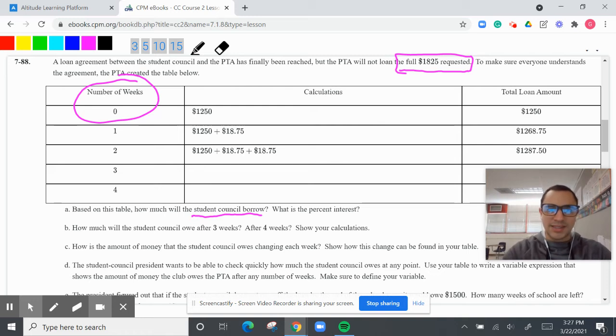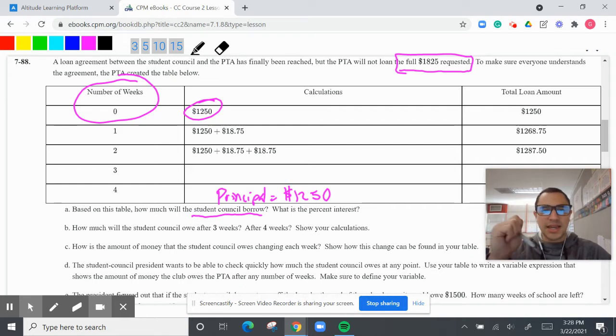All right, so we have 0 is $1,250, right? That is going to be the principal. $1,250. Okay, so that is your total loan amount. And then next is, what is the percent interest? Well, how do we get this? What is $18.75? What is that? And we got to make sure we understand how we get that interest.